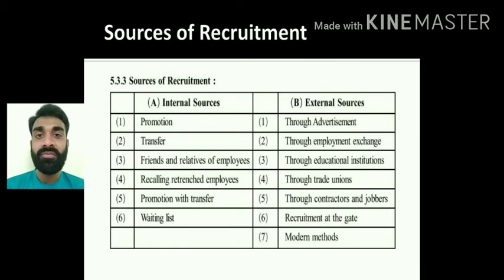So first and foremost, they will be informed, yes, we have a requirement in so and so place, right? So if any friend or any relative of the employee is interested, they can apply for the job.